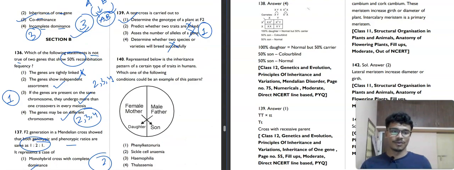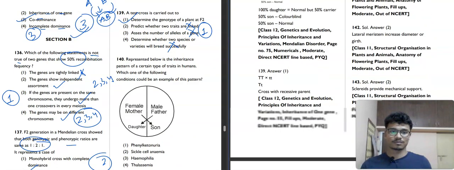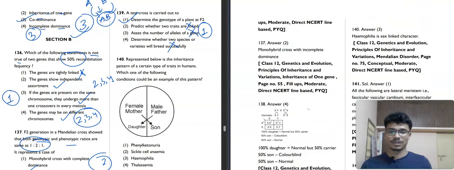Question number 140. What is it saying? Represented below is the inheritance pattern of a certain type of trait in humans. Which of the following conditions could be an example of this pattern? Female mother, male father. So from mother it is going to son, and from father it is going to daughter.